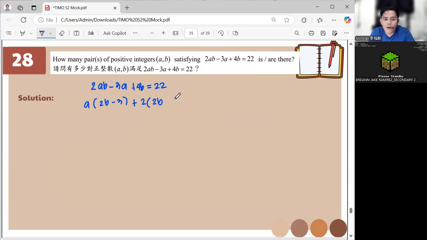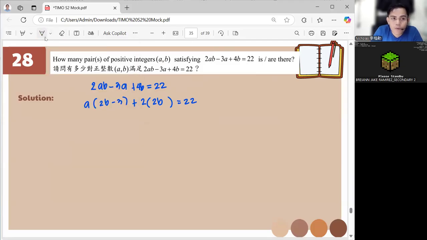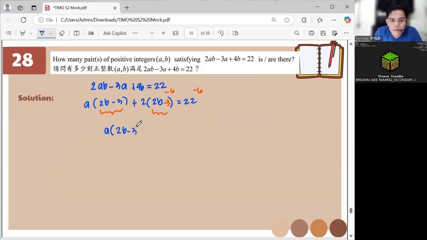Look, we want them to be the same. So we put minus 3 here, so in total we put minus 6 here. So we put minus 6 also on the right side. Rewriting this, it becomes A(2B minus 3) plus 2(2B minus 3) equals 22 minus 6, which is 16.